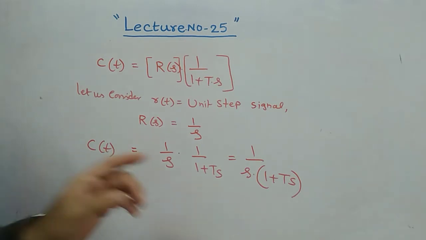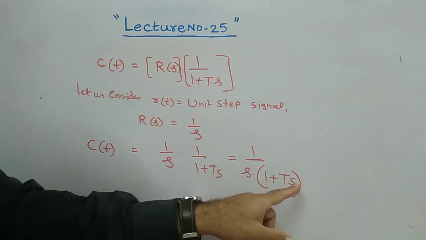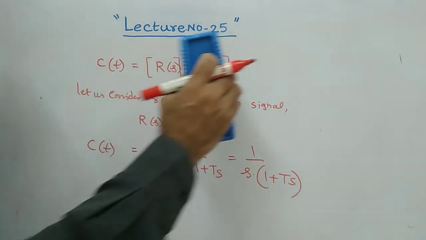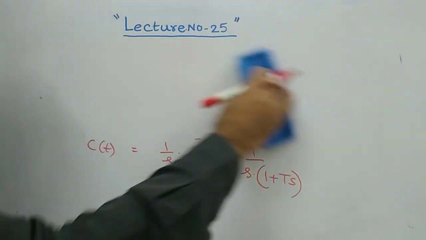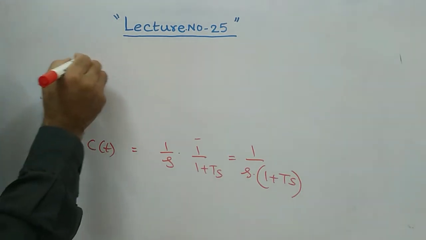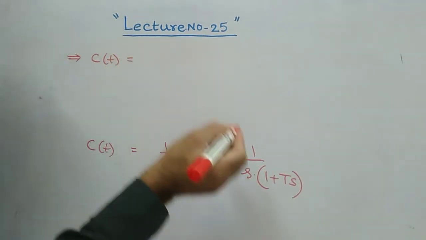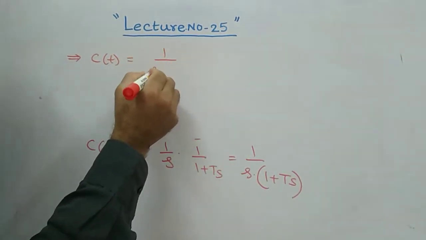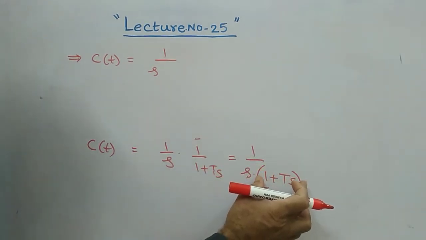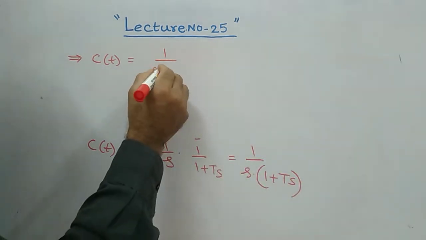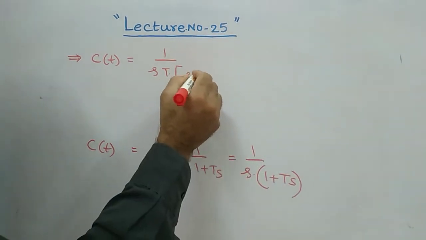And again, I will do a small thing here. In 1 plus ts, take t as common, because I want to bring one important relation here. This implies C of t is equal to 1 by s actually. If you take t as common, what we will have? s plus 1 by t.